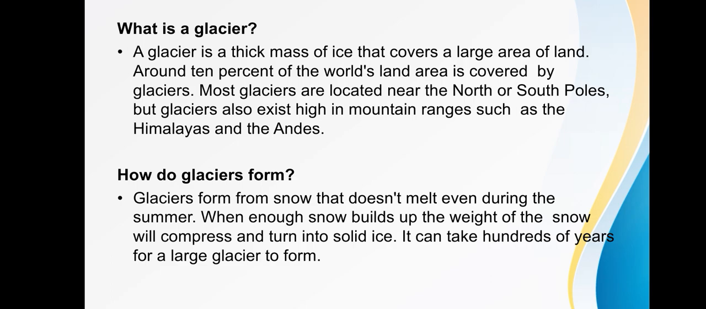So, how do glaciers form? Glaciers form from snow that doesn't melt even during the summer. When enough snow builds up, the weight of snow will compress and turn into solid ice. It can take hundreds of years for a large glacier to form. So glaciers begin to form when snow remains in the same area year round, where enough snow accumulates to transform into ice. So each year, new layers of snow bury and compress the previous layers.